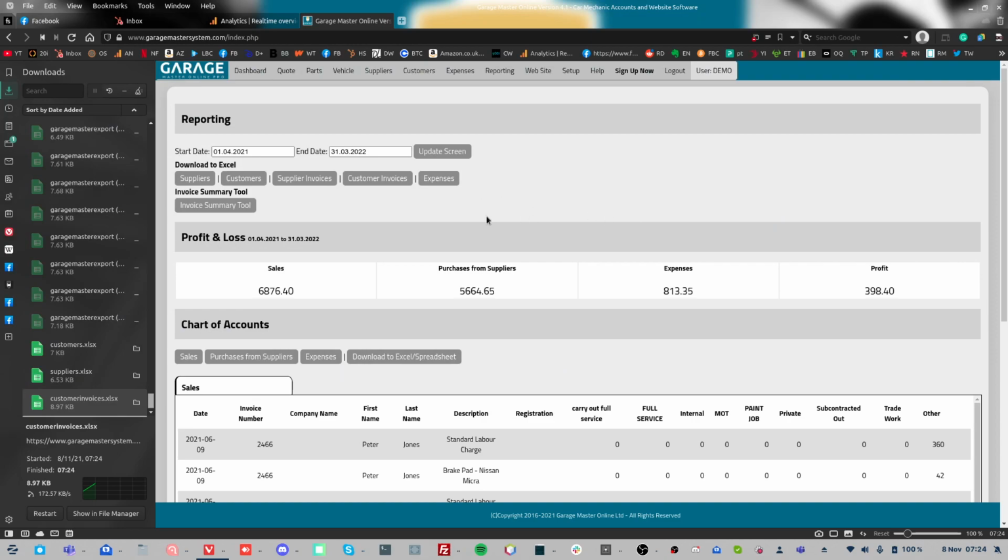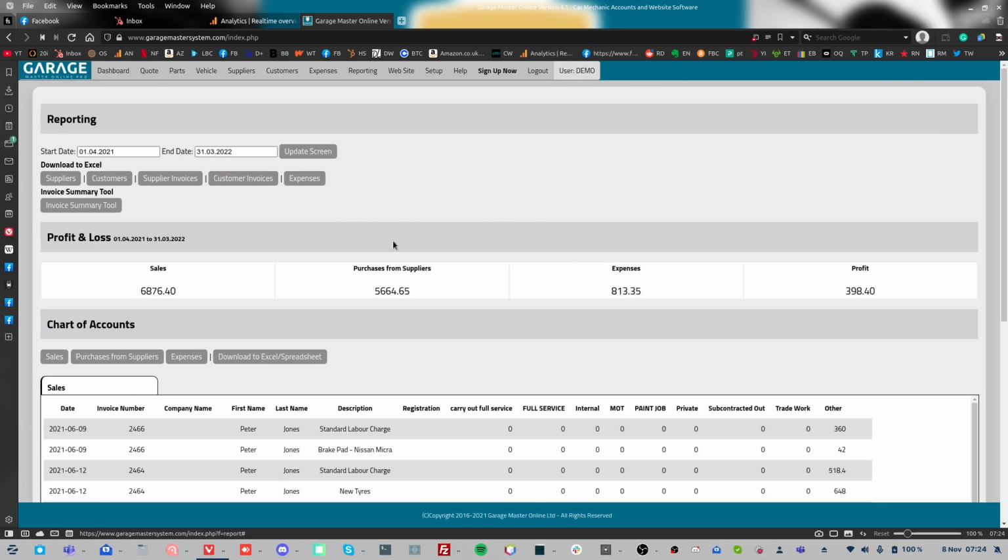If you find that your accountant's using something a bit strange, we know there's an issue with QuickBooks because QuickBooks has its own weird format. We've got the specs for that and we are working on it. So you'll eventually see QuickBooks here and then a list of things. Or if you find that your accountant wants something else, then just let us know and we'll try and help you out. We'd rather you using our system.